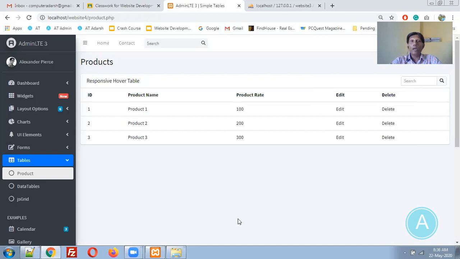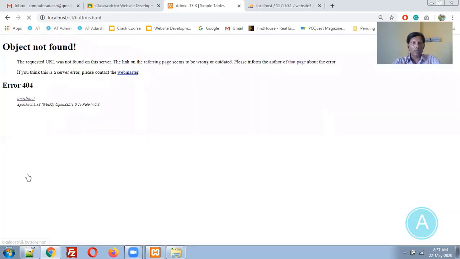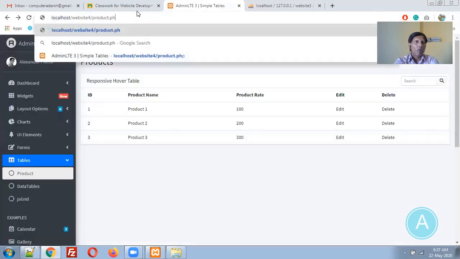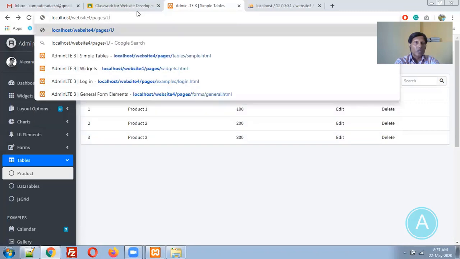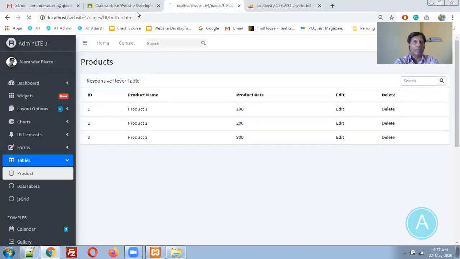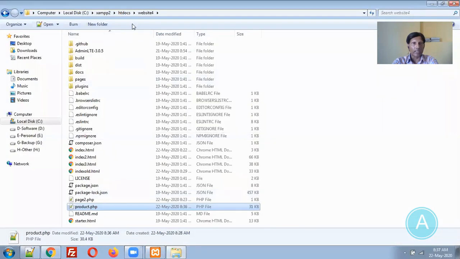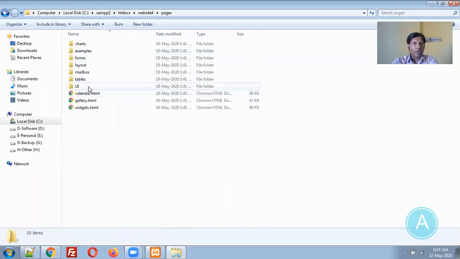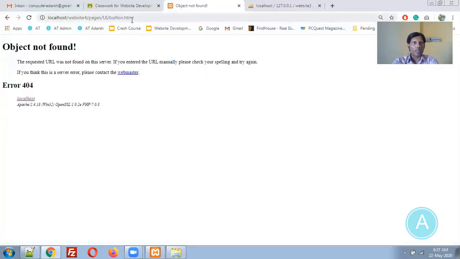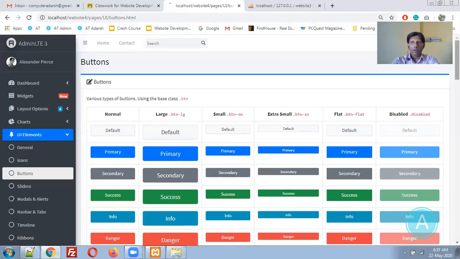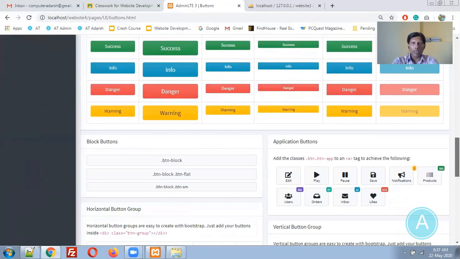Now I would like to create an add page. So I need one button over here. Either I can add the button over here or on the right side or anywhere else. So let me go to the UI elements and buttons. That will be inside Pages UI, buttons.html. Okay, let me go and check exactly. Pages UI, buttons.html. Okay, it is there. So these many buttons are there. Whatever button you would like to use, you can use it over here.